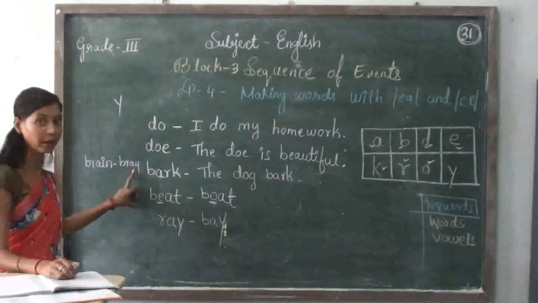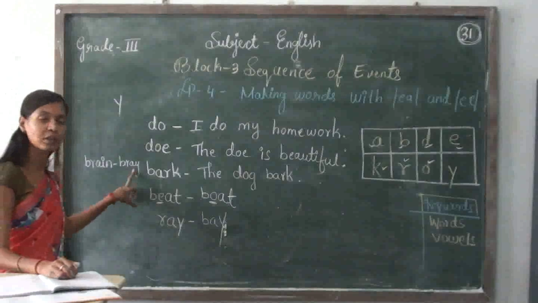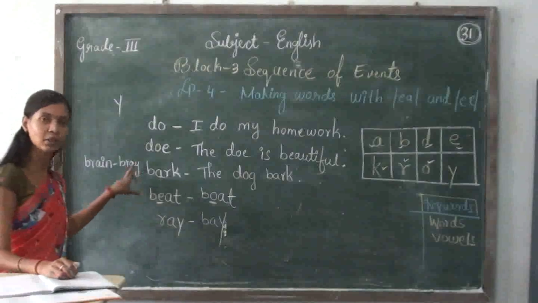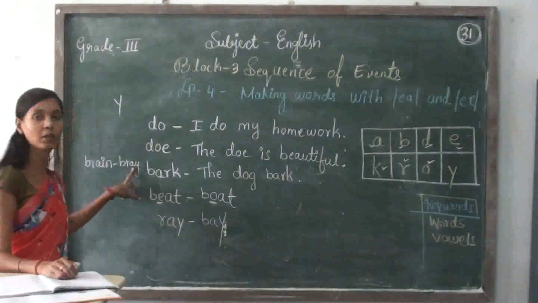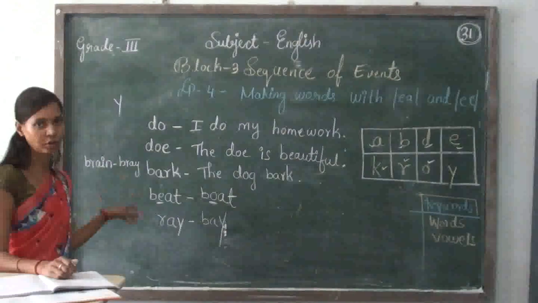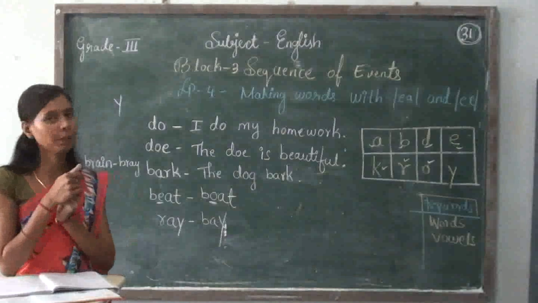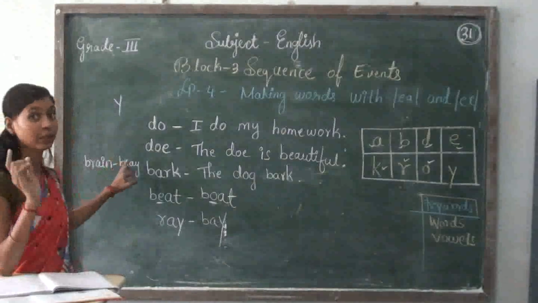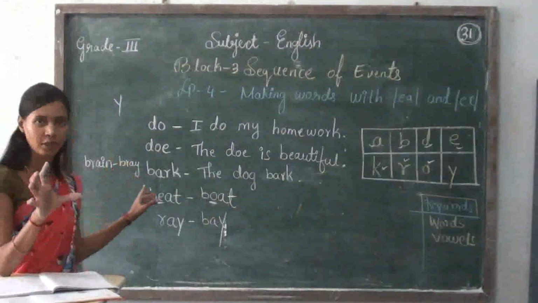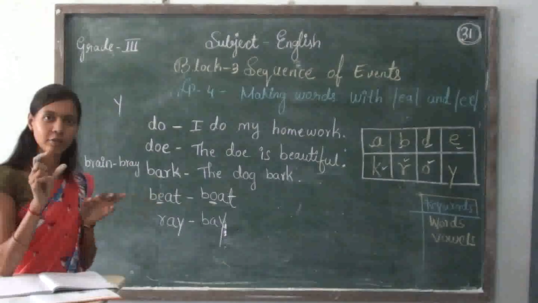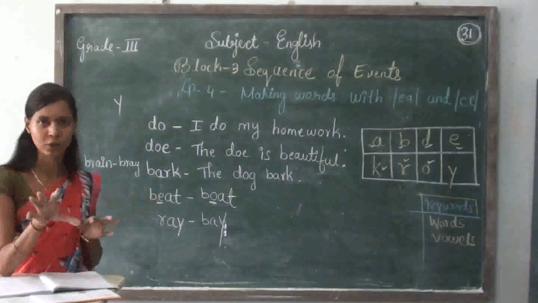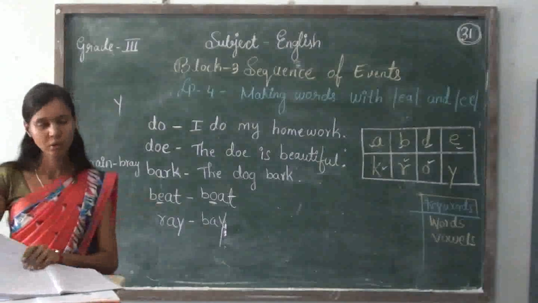Right? So sometimes the letter Y also makes the vowel sound. But you should keep it in your mind that Y is not a vowel. It is a part of vowel team. Understood? But it is not a vowel.